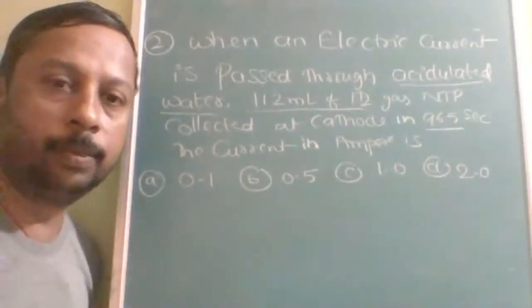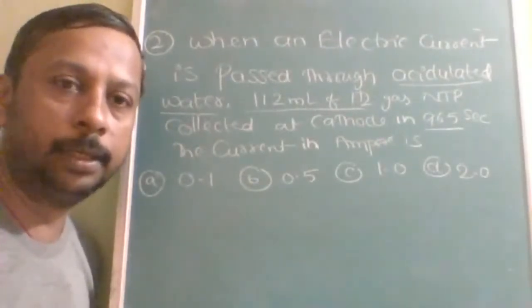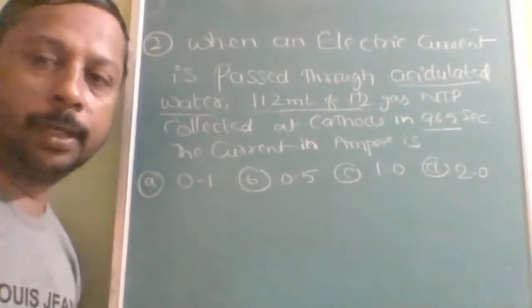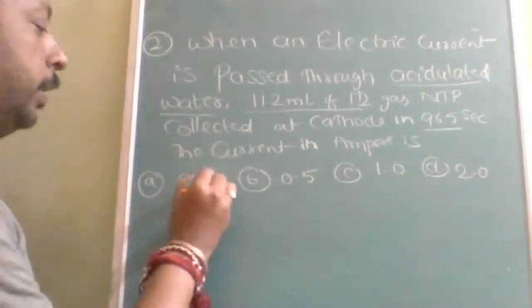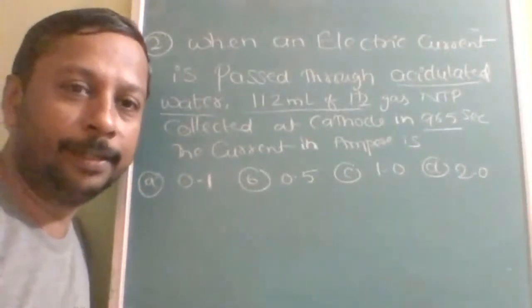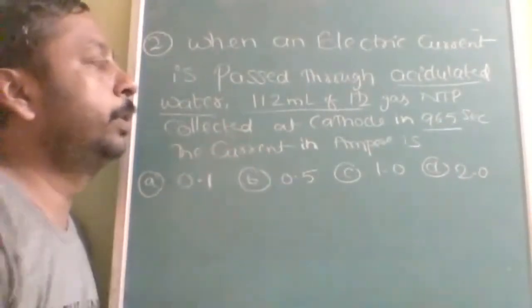Then you can use the W is equal to ZIT formula. That is the hint I am giving you. You can solve it and check with my explanation. If within 1 minute you are not able to do it, it should be counted as non-attempted.